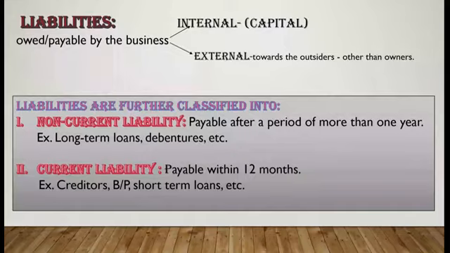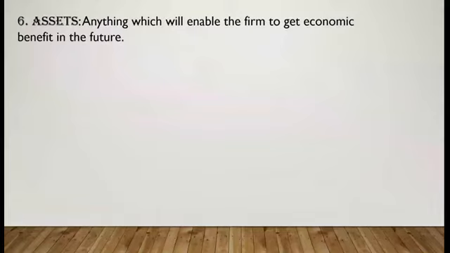So the examples are the creditors, the bills payable, like short-term loans and all. So here comes the asset, another very important aspect. When we talk about the asset, anything which is owned by the business is called an asset. These are all the properties which are owned, and they can be tangible or intangible, owned by any entity or any enterprise.